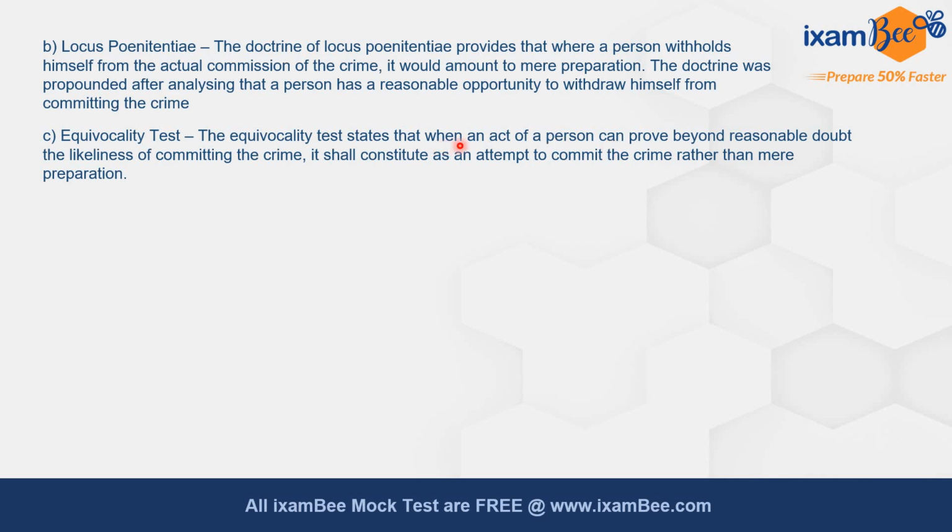So this says when an act of a person can prove beyond a reasonable doubt the likeliness of committing the crime. तो दो इंटरप्रिटेशन हो सकते हैं, क्राइम करने की इच्छा थी या क्राइम करने की इच्छा नहीं थी. But if from that act it is proved beyond reasonable doubt that there was a likeliness of committing the crime, then it shall constitute an attempt to commit the crime rather than mere preparation. So these three tests can be used in order to differentiate between preparation to commit an offense or attempt to commit an offense. अब यहाँ तक आपने अच्छे से explain भी कर दिया है और differences भी discuss कर दिए.